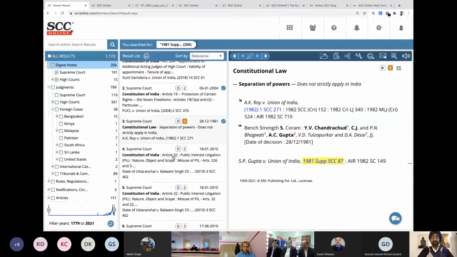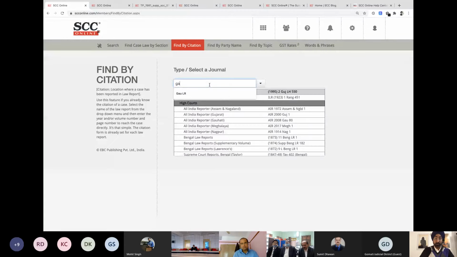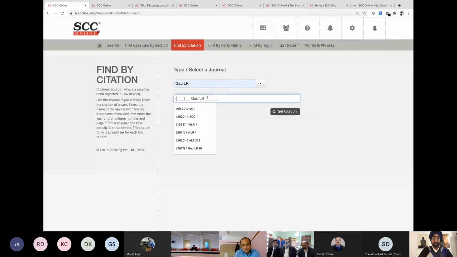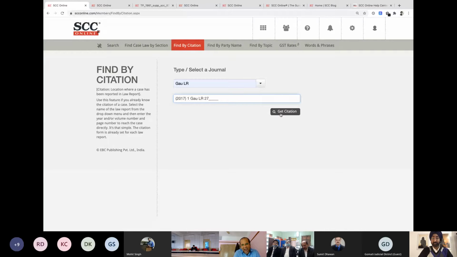Let's move to the next one, that is find by citation. Now find by citation, as the name suggests, you have a citation with you and you want to search with that. Depending on any journal that you have, you can select your journal. Let me take Gaudy Law Reports. So I click on Gaudy Law Reports and take this citation. Let's take 2017, volume 1. That's the same judgment that I took yesterday. Let me take something else. Let me take this one.